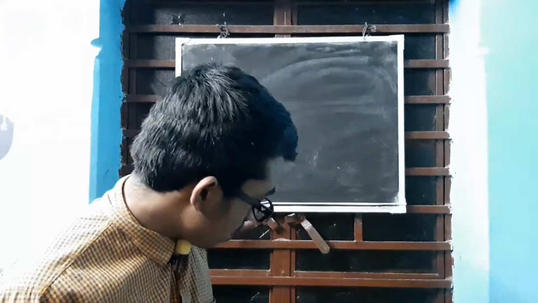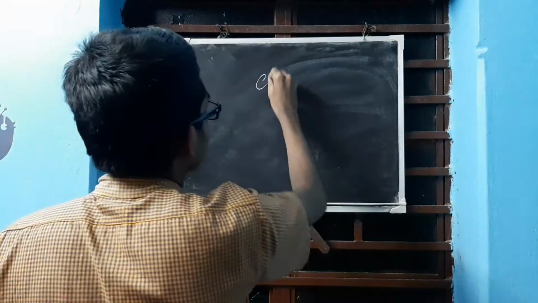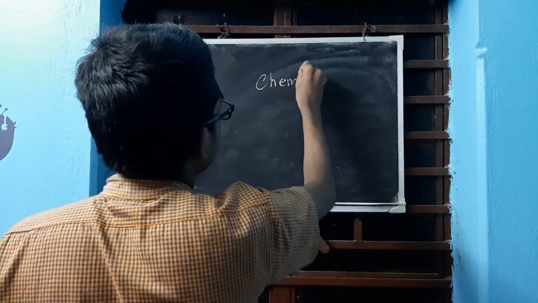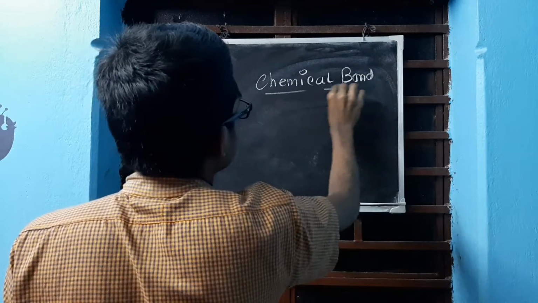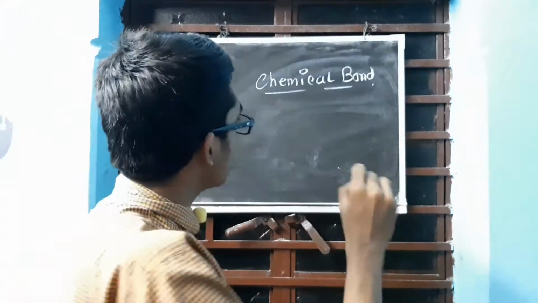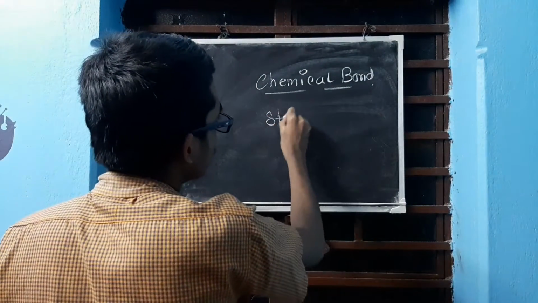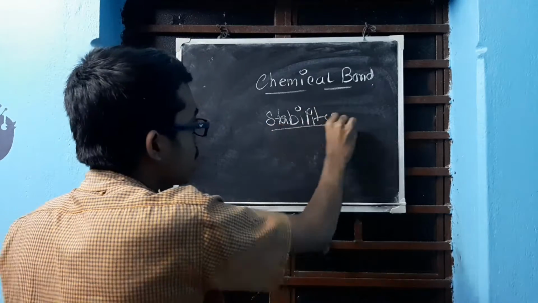So the first term that comes to our minds on beginning this chapter is chemical bond. So what exactly is a chemical bond? To understand this, first you need to understand why a chemical bond is formed. A chemical bond is formed due to a special term called stability.